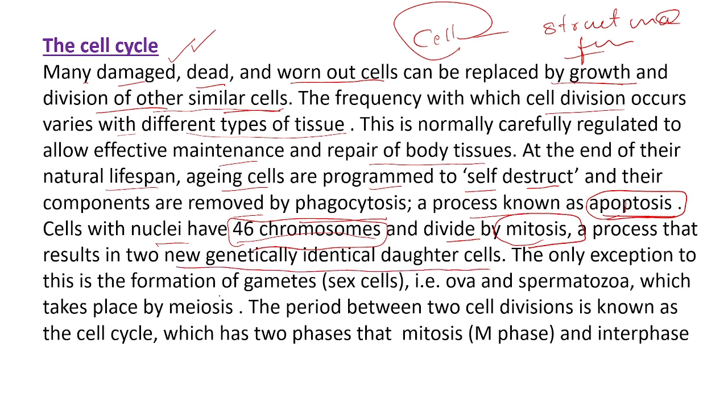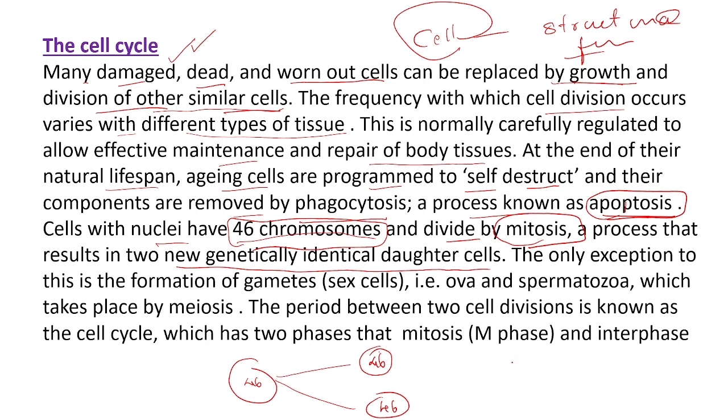This one cell containing 46 chromosomes divides into two cells. Similarly, the daughter cells also have 46 chromosomes. The only exception to this is formation of gametes, our sex cells, sperm and ovum.